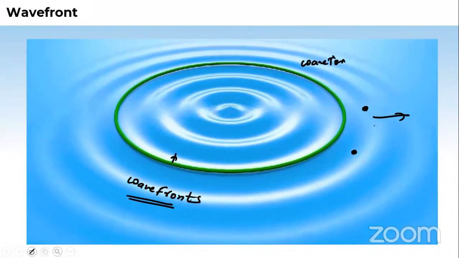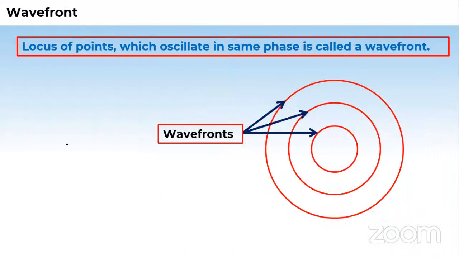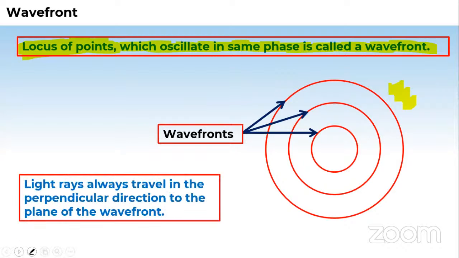That's fine. So see, it says: locus of points which oscillate in the same phase is called the wavefront, okay? Locus of the points which oscillate in the same phase is known as the wavefront. And this is the 2D representation shown to you. I hope you have written these things in your notes.